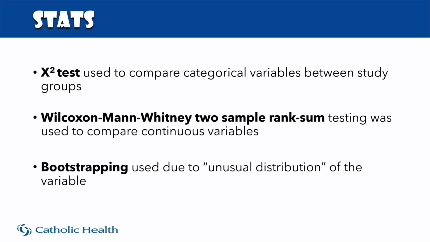They used chi-square testing to compare the variables. This is pretty common. However, they did use WMW, two-sample rank sum, and bootstrapping. So these latter two testing methods are very complex statistical resampling techniques, and it makes the normal everyday bear like me have a very difficult time in interpreting and critiquing the data. We'll talk more about that soon.